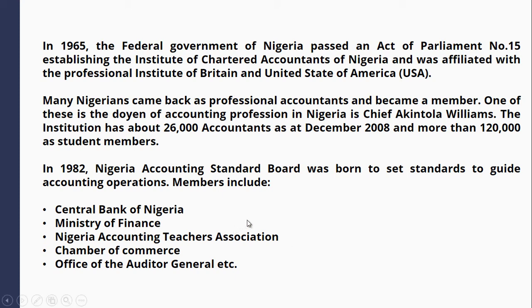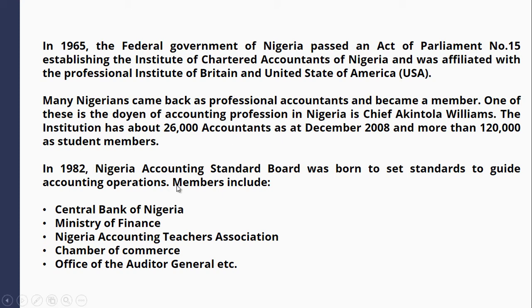We all know that Nigeria was colonized by Britain. So we have so many accountants that were tutored by British universities, which most of them were chartered in the UK. And the prominent person, which happened to be the chief of all of them, is Chief Akintola Williams, who was one of those that happened to be the member of the Institute of Chartered Accountants of Nigeria.